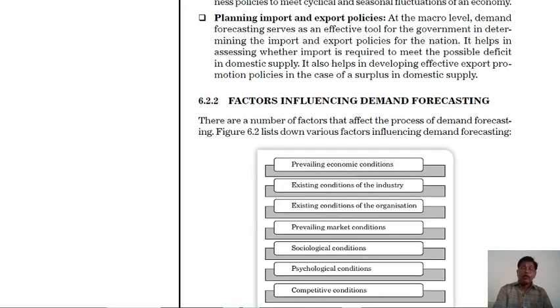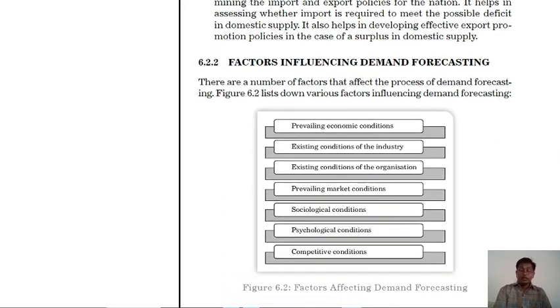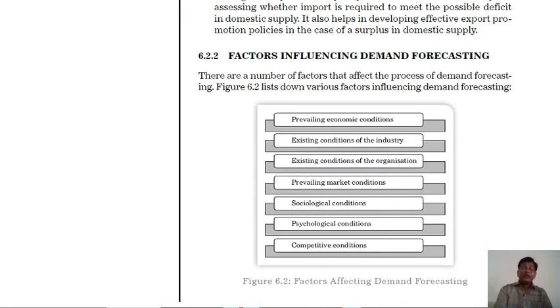Here, one by one, which types of factors affect demand forecasting. The first factor, the prevailing economic condition. Second, existing condition of the industry. Third, existing condition of the organization. Then prevailing market condition, sociological condition, psychological condition, and competitive condition.